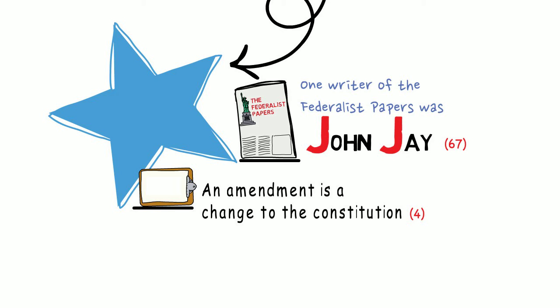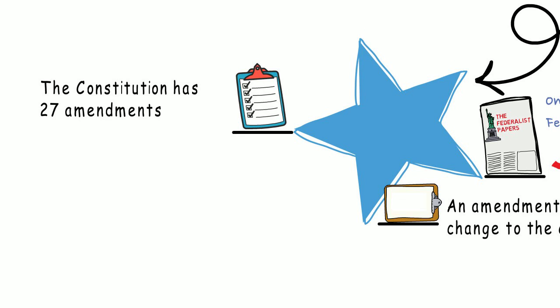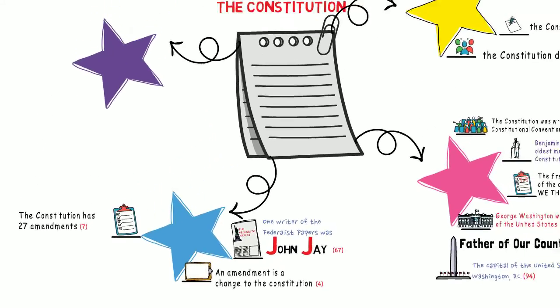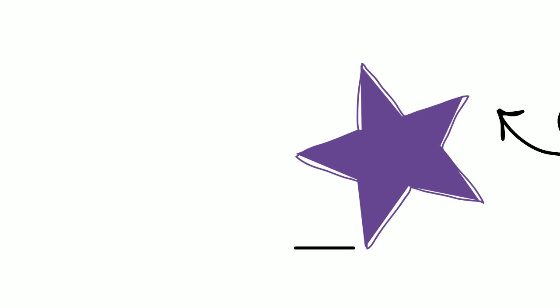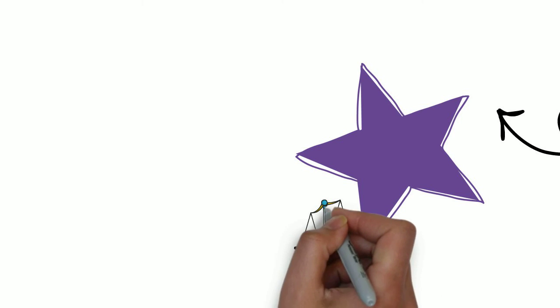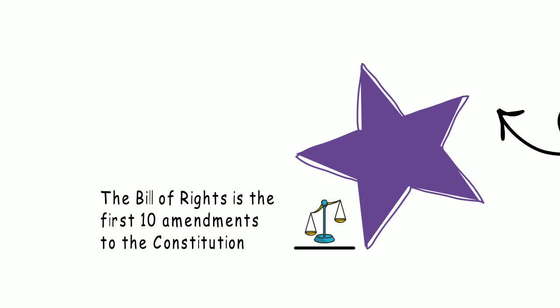The Constitution of the United States has exactly 27 amendments. This is question 7. The Constitution has 27 amendments. The first 10 amendments talk about the rights and freedoms of each person living in the United States. That is why the first 10 amendments to the Constitution are called the Bill of Rights. This is question 5. The Bill of Rights is the first 10 amendments to the Constitution.